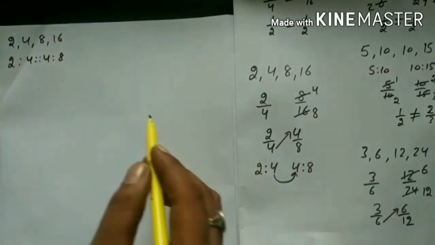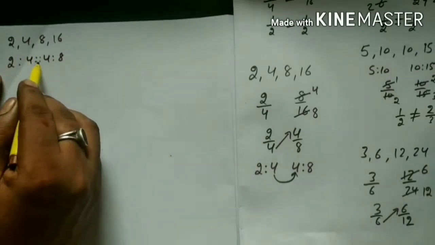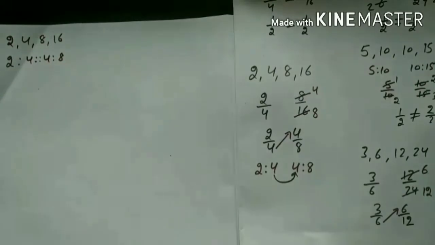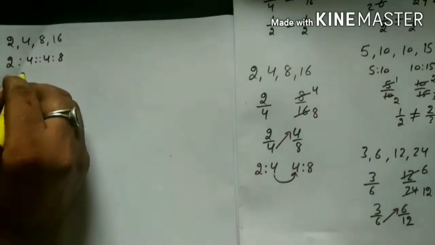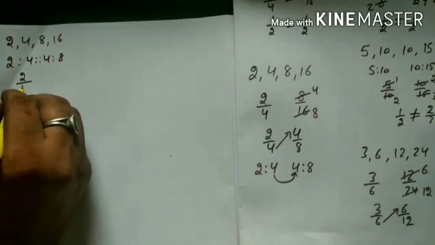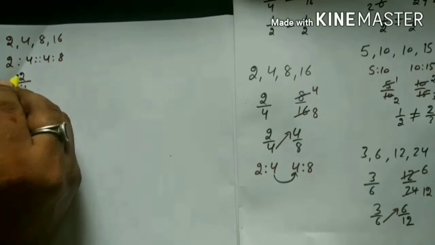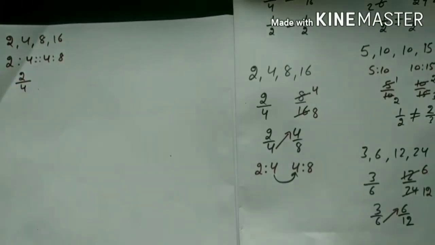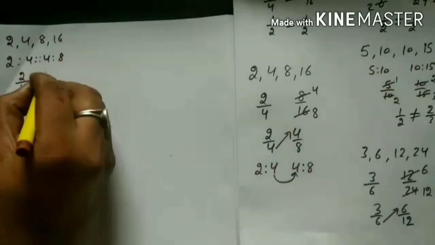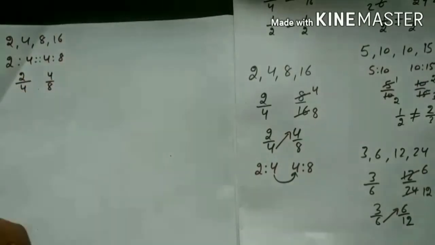Therefore I can write 2 ratio 4 proportion symbol 4 ratio 8. Now you can see that their ratios are the same. 2 by 4 is 1 by 2, and 4 by 8 is also 1 by 2 on cancellation.